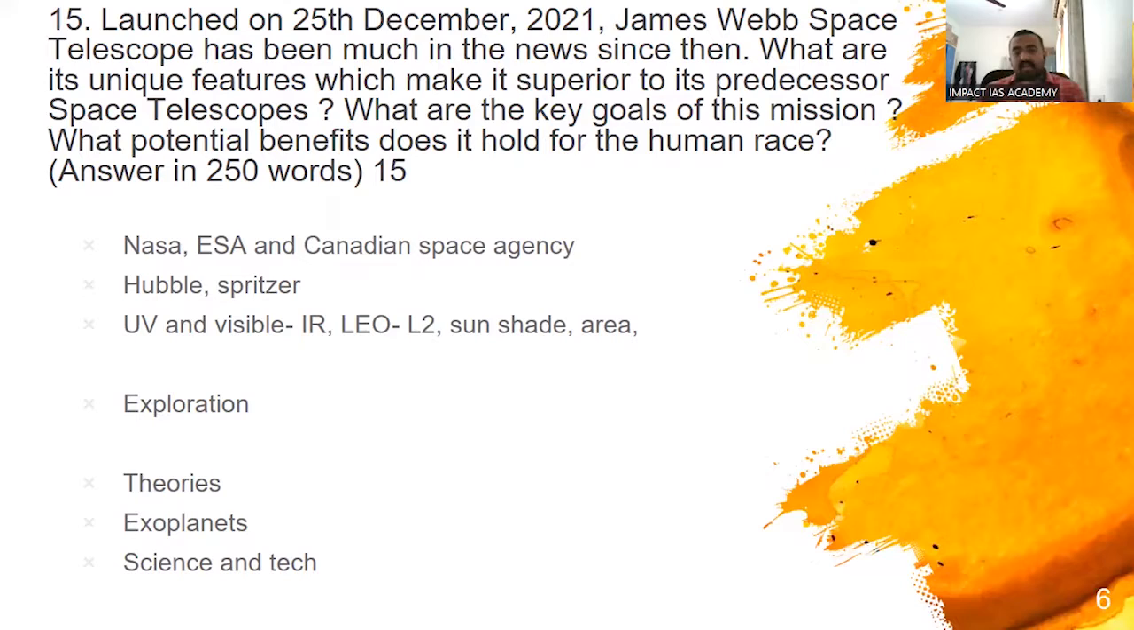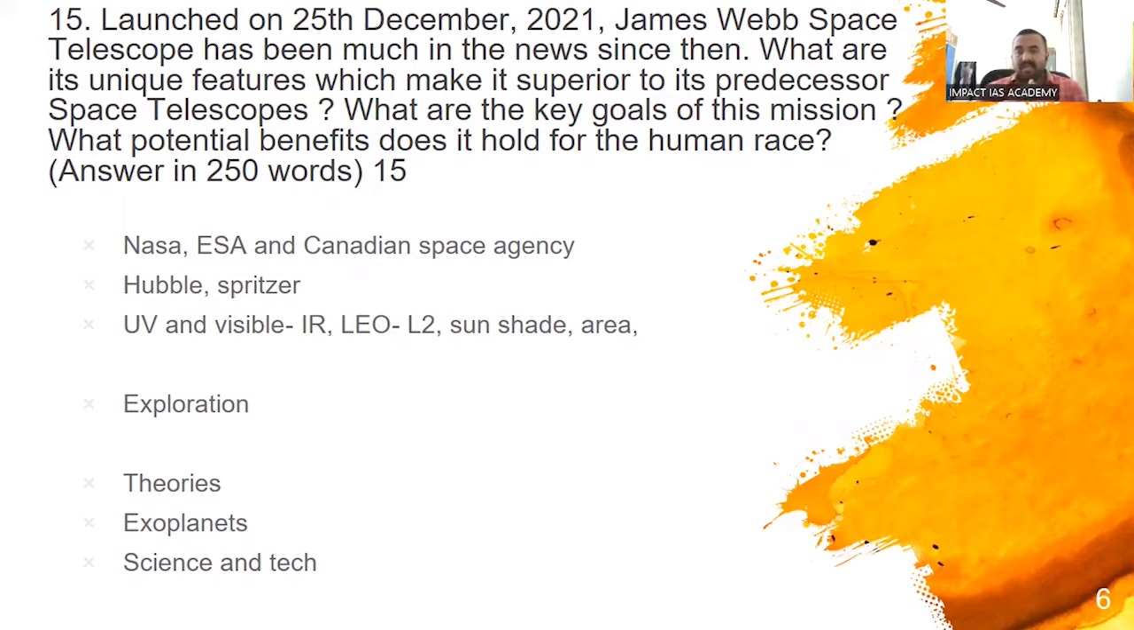So these are some of the features. Only if you had read it, you will be able to understand. But look at the next two parts of the question: key goals and potential benefits it holds for the human race. Key goals of this mission is simply exploration, in that you can add 2 points: to find exoplanets, and to find out about the birth of stars and all that. You can write a lot on that. Now, what potential benefits? Again, it is a much broader question. It's up to you and your creativity to write this.